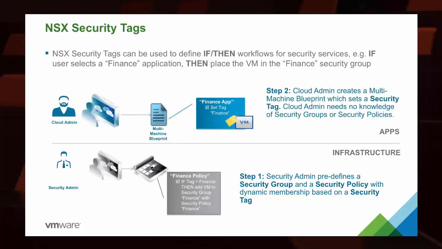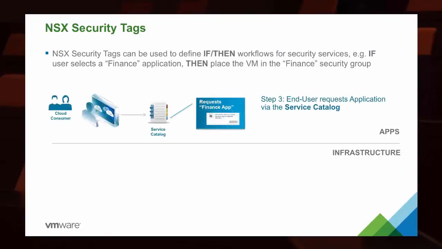And inside of the app space, the cloud admin can create a multi-machine blueprint which sets a security tag. The cloud admin doesn't have to have any knowledge of the security group or the security policy because the security admin is doing it. The security admin builds a blueprint and just says set the tag to finance. And then when the machines get spun up, then it'll be added to the security group for finance and secured with the security policy for finance. And so that way we have true bicameral administration, allowing everybody to focus on the parts of their infrastructure that they know best.